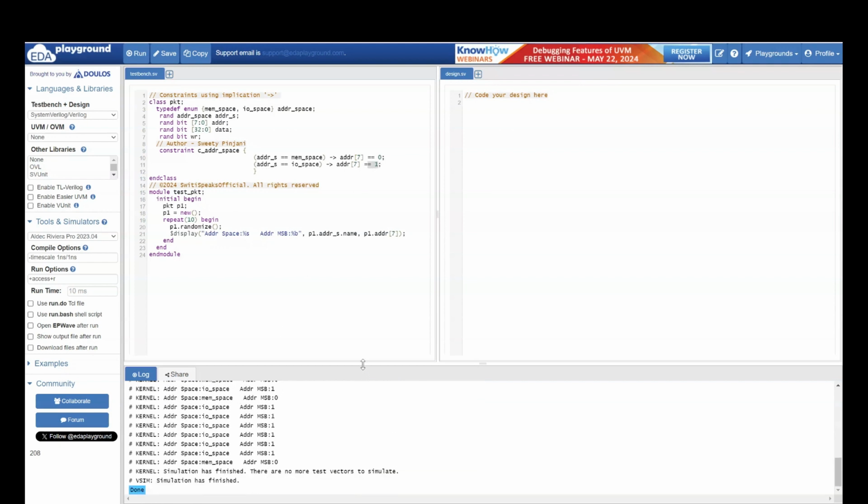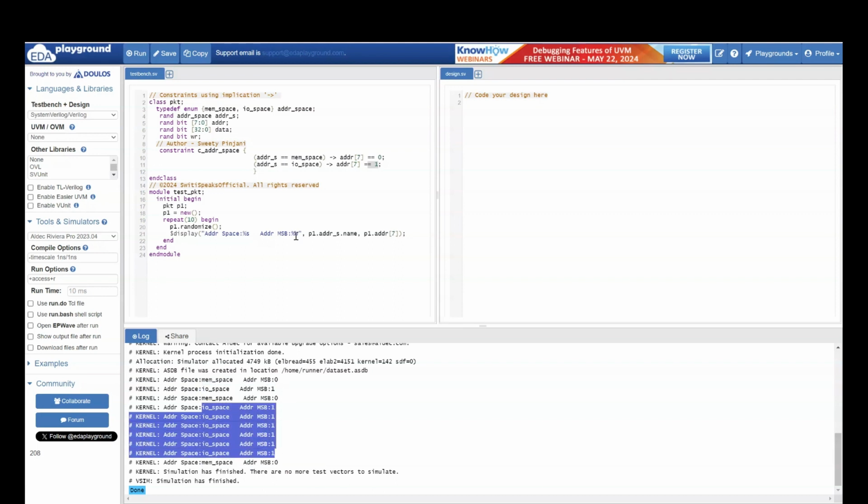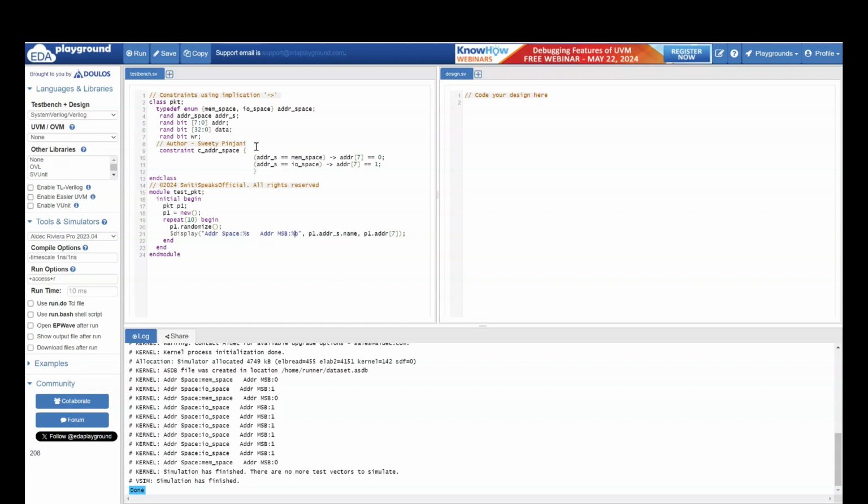The randomization has happened 10 times. Here if you see, wherever you have memory space, MSB is 0. Memory space was generated 3 times and every time memory space was generated, your address MSB bit was 0. And whenever IO space was generated, your MSB bit was 1. It means this constraint is working properly. I hope you understood the importance of implication operator in writing constraints.